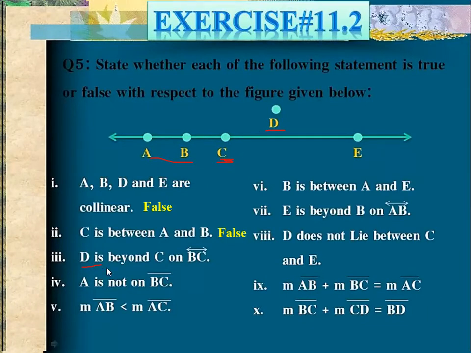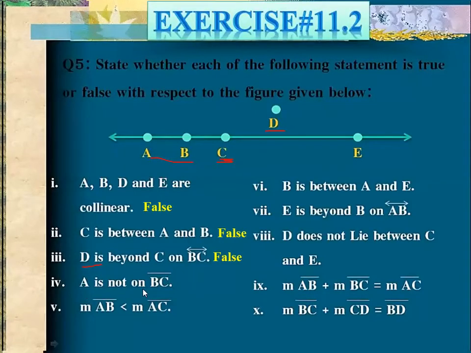Now, I'm going to explain here. For the concept of beyond, you must have collinear points. If you can see that this is BC and this is D, B, C and D are non-collinear points. So that's why it is false. Okay, you will say it is false.